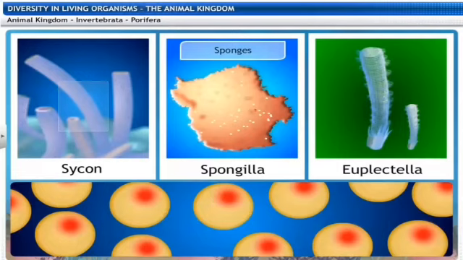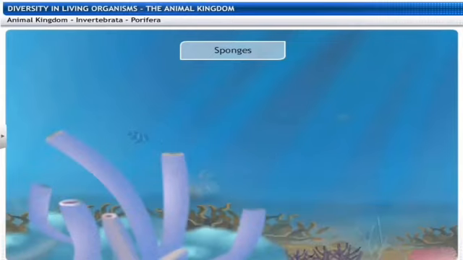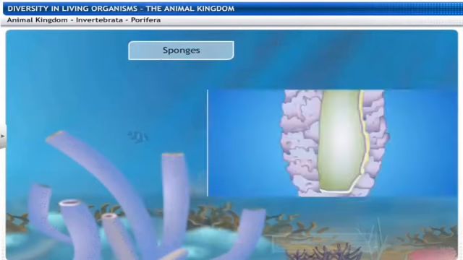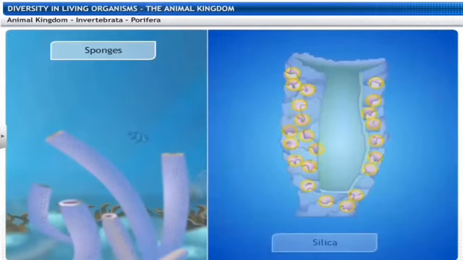They are multicellular in origin also. Furthermore, they have minimal differentiation and show division into tissues. They commonly have marine habitats, the sponges, the silica. Their outer layer has a lot of pores through which the entry and exit of various substances take place.